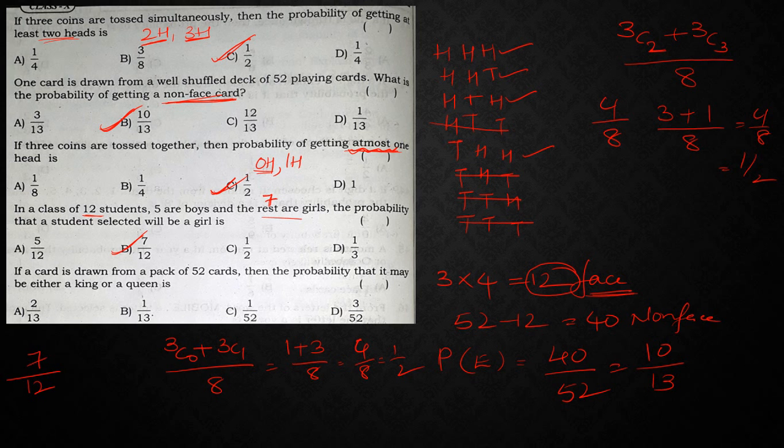So simple. If a card is drawn from 52 cards, what is the probability that it is either a king or a queen? Here 'or' is used, so you need to consider 2 cases. Totally there are 52. How many kings will be there? There are 4 kings, plus, because 'or' is given. Next, queens. Out of 52, how many queens? Sorry, 4. If you add these two, this gives me 8 by 52. In the 2 table if I cancel it out, 2 by 13. So the answer is 2 by 13.